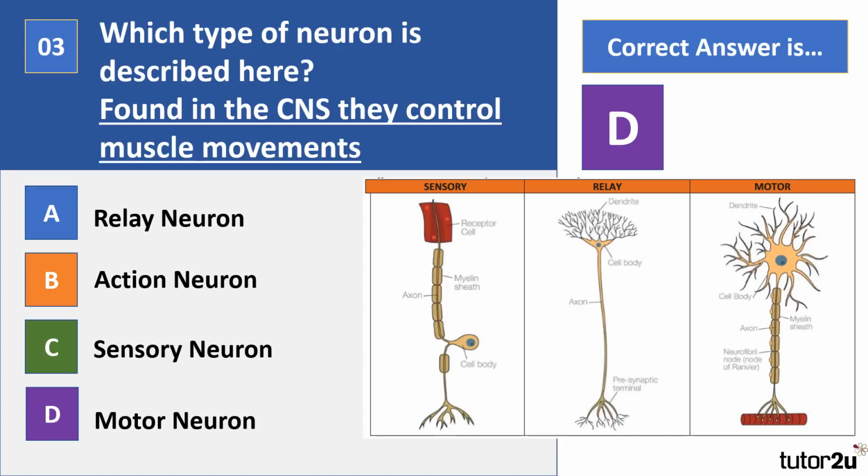Relay neurons are found between sensory input and a motor response. So they're in the brain and spinal cord and allow communication between motor and sensory neurons. So if you think about it, what I've just gone through there is pictorially, structurally what they look like, and then what I've just detailed there is the functions of each of those types of neurons.